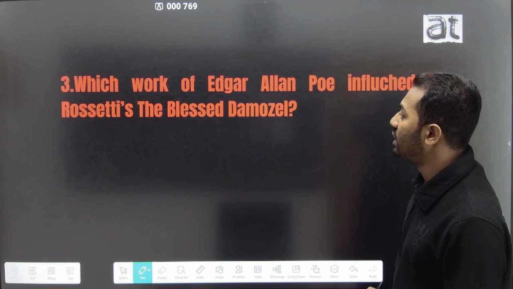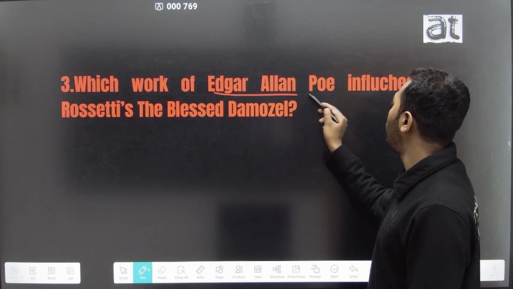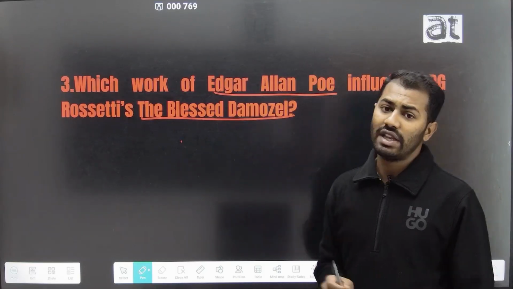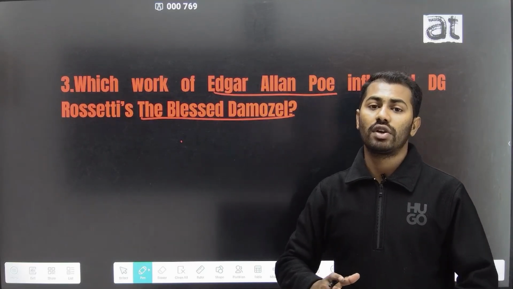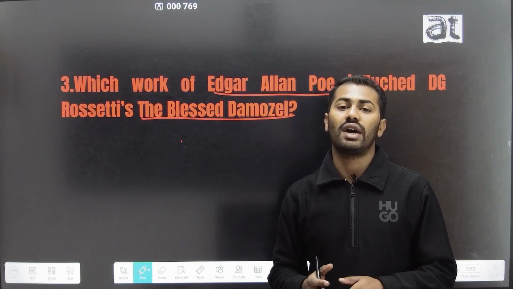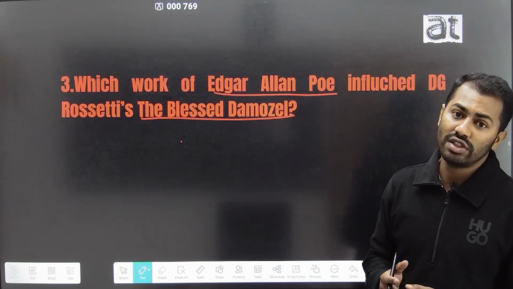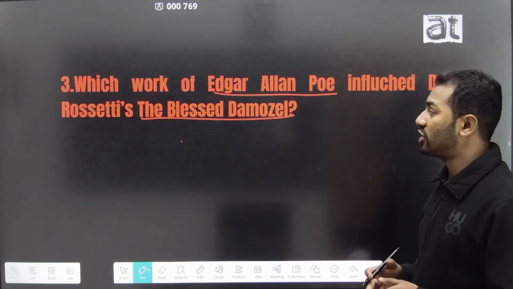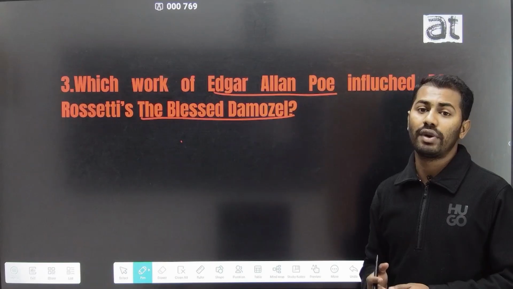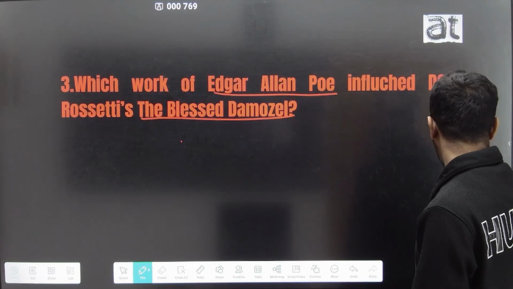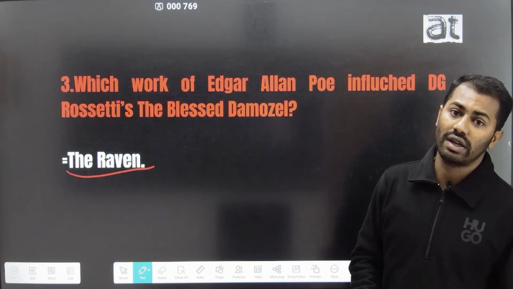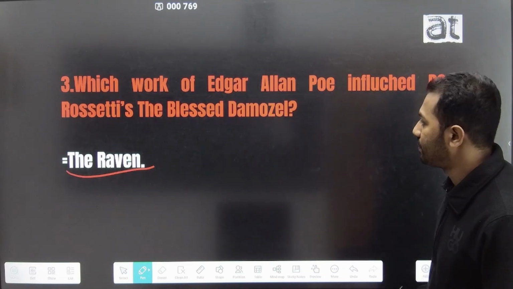The third question is which work of Edgar Allan Poe influenced D.G. Rossetti's The Blessed Damozel? The Blessed Damozel is one of the most important works of Dante Gabriel Rossetti, published in the year 1850, and it was influenced by Edgar Allan Poe. We all know Edgar Allan Poe was one of the most important poets from America, and his work The Raven influenced Dante Gabriel Rossetti's work The Blessed Damozel.